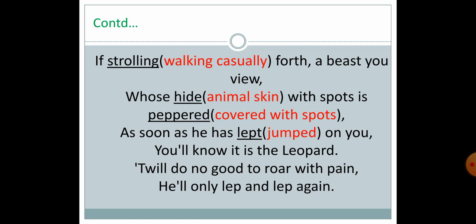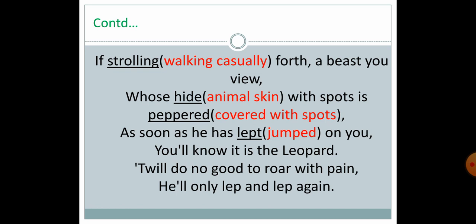So at first the poet says that you confirm the features of the animal. Yes, it has black spots on its body. Confirmed. Now, as soon as he has leapt on you, means jumped on you. Here the word leapt is wrongly spelled. It is intentionally wrongly spelled by the poet, I think. This is a kind of humorous poem, so do not care about the spelling. Again you will find leap later, not leapt, leap only. So it's a wrong spelling, don't worry about it. As soon as he has leapt on you, you will know it is the leopard.